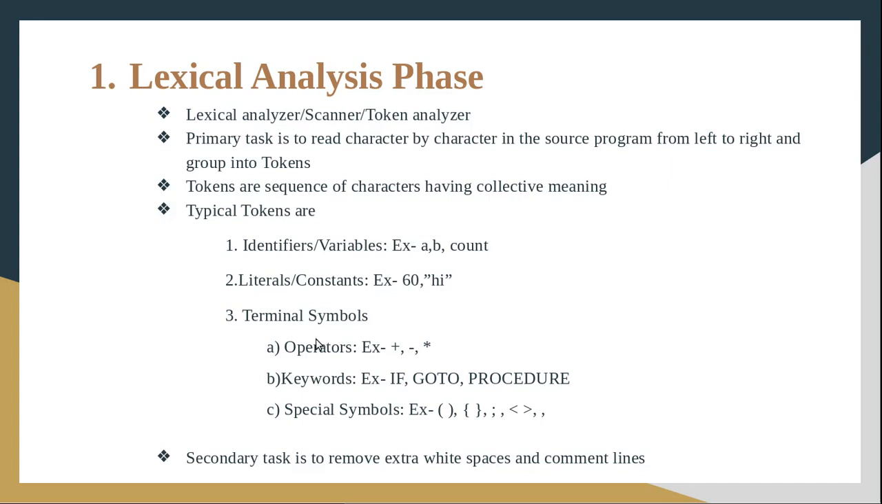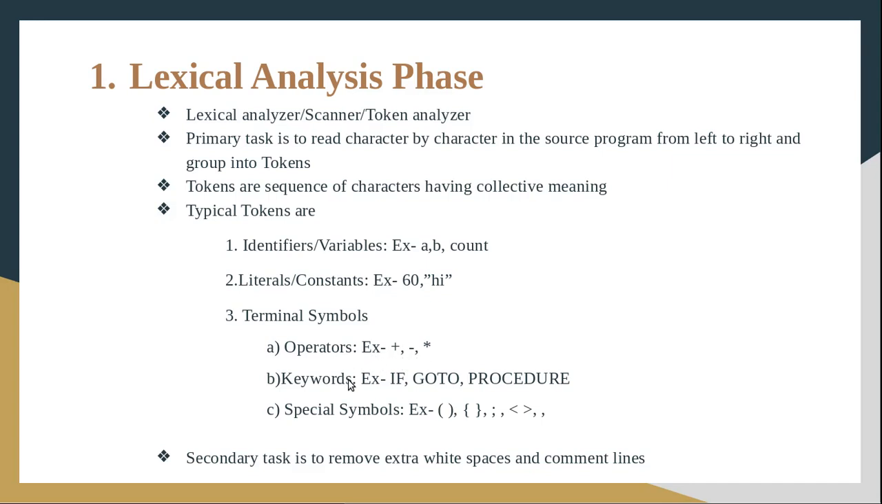Then we have the third category of tokens, that is terminal symbols. Terminal symbols include operators, keywords, and special symbols. So operators, we know what an operator is. It will include the assignment operator, arithmetic operators, etc. So here I have mentioned a few examples for the operators: plus, minus, star, etc.